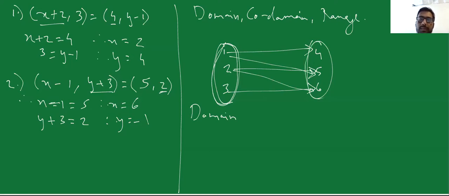This part, which includes all of your terms, is known as codomain. The terms in codomain are mapped with your elements in domain. So over here, 4 has a partner which is 1, 5 has a partner which is 2, 5 also is having a partner which is 1, 6 has a partner which is 2 and 3.